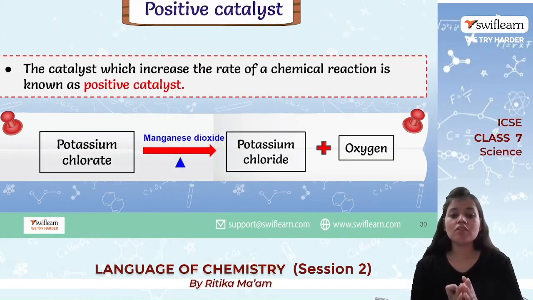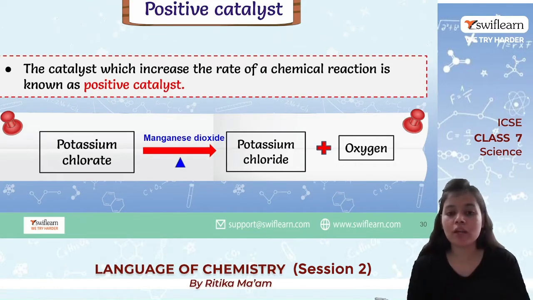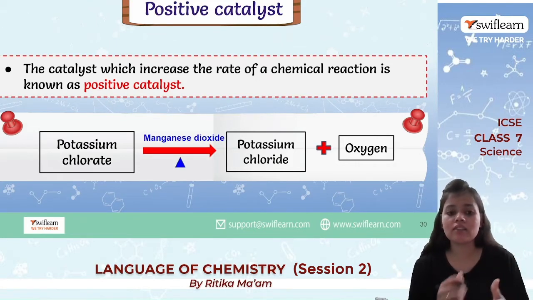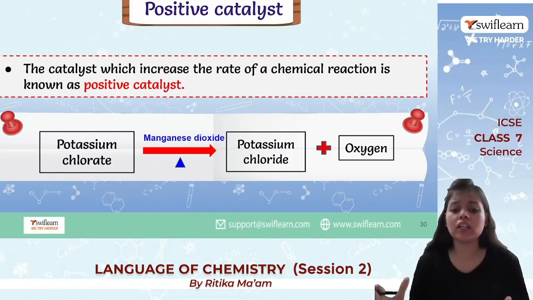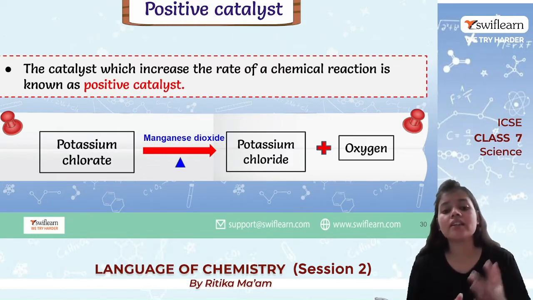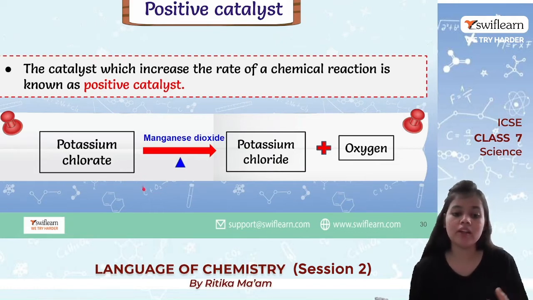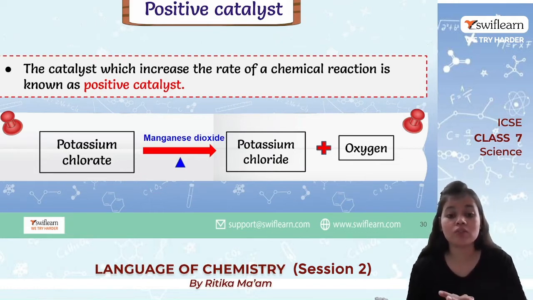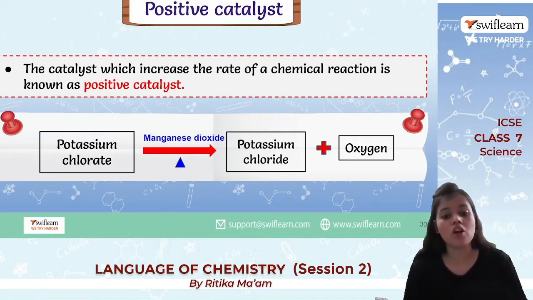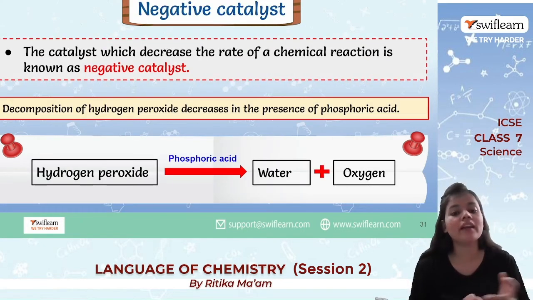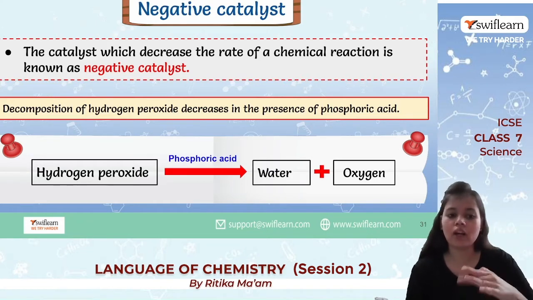Now, we have two types of catalyst. Positive means which increases. Catalysts that speed up the rate of a reaction are known as positive catalysts. For example, in the decomposition of potassium chlorate, manganese dioxide is used as catalyst and we get potassium chloride plus oxygen. Manganese dioxide makes this reaction happen very quickly, so it is increasing the rate. And negative catalysts slow down our reaction.